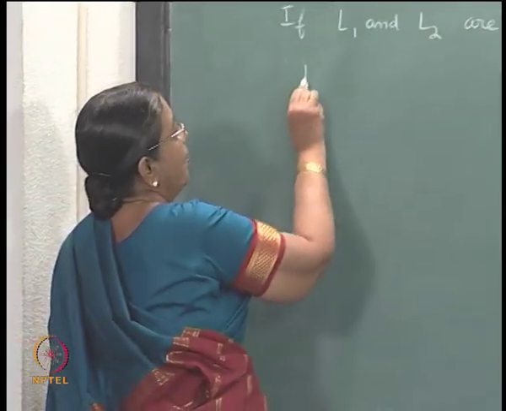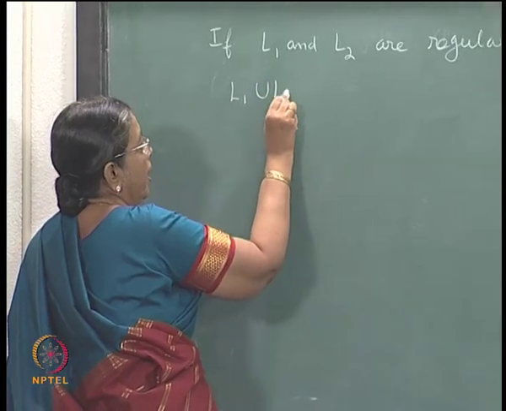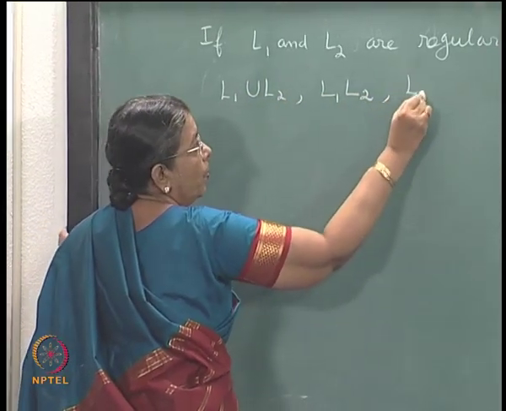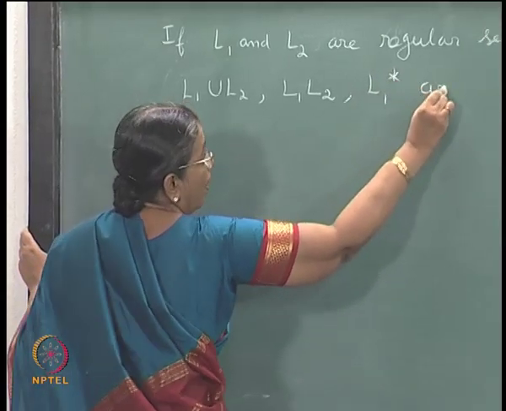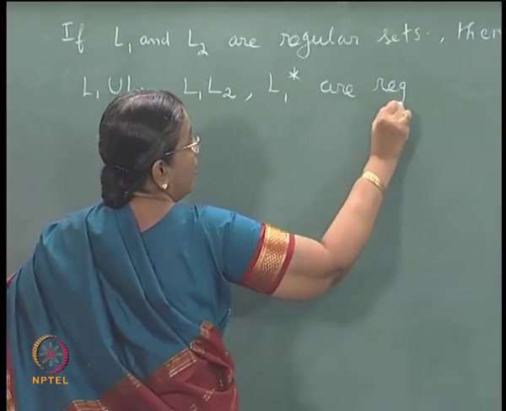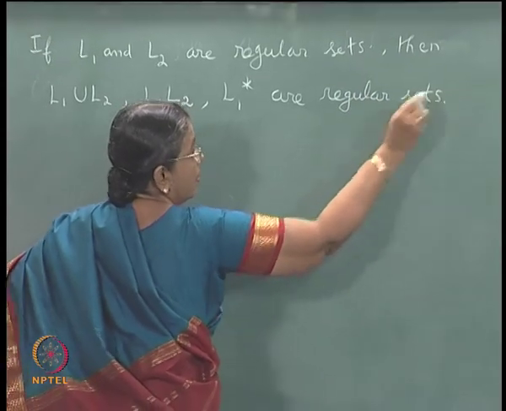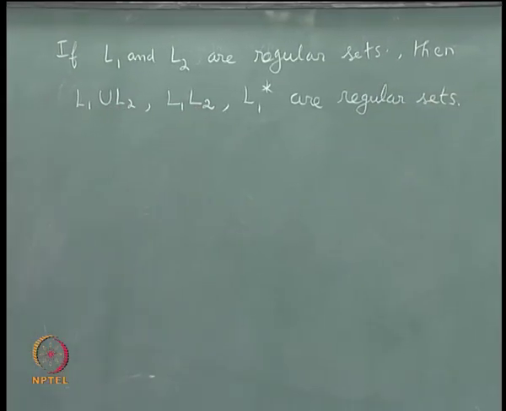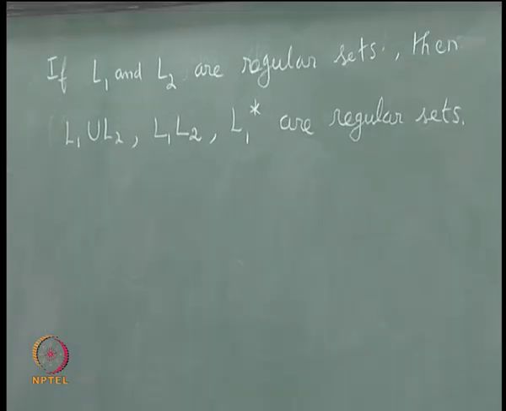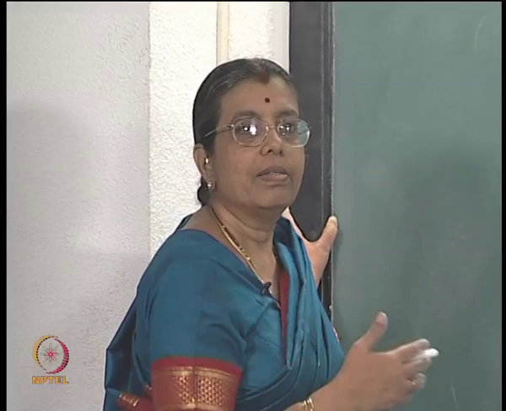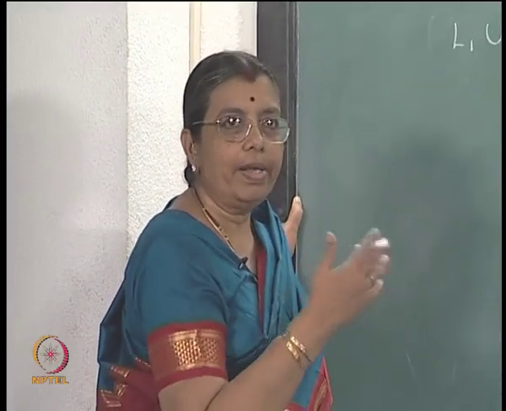So, from this argument we have shown that L1 union L2, L1 L2 and L1 star are regular sets. Right? That is, the family of regular sets is the family that contains all regular sets.